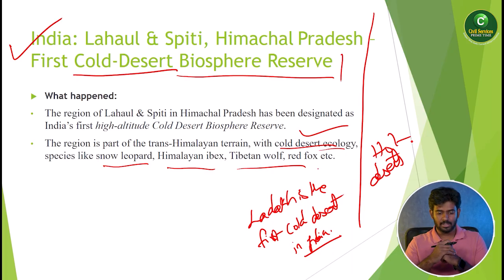So what is a desert basically? It is not about cold or hot, but a desert means less than 10 centimeters of rainfall per year. A desert occurs when there is very scanty rainfall, less than 10 centimeters per year. Then that place is called a desert area.